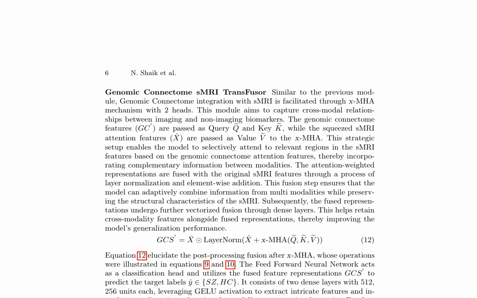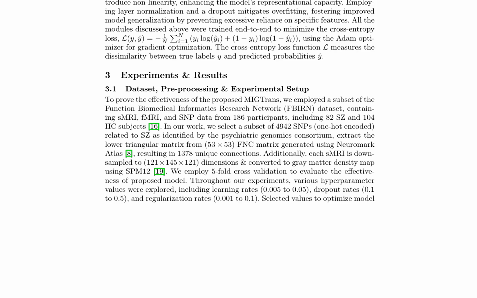The attention-weighted representations are fused with the original SMRI features through layer normalization and elementwise addition, ensuring the model adaptively combines information from multimodalities while preserving structural characteristics of the SMRI. The fused representations undergo further vectorized fusion through dense layers, retaining cross-modality features alongside fused representations and improving the model's generalization performance. The feed-forward neural network acts as a classification head, utilizing the fused feature representations to predict target labels.